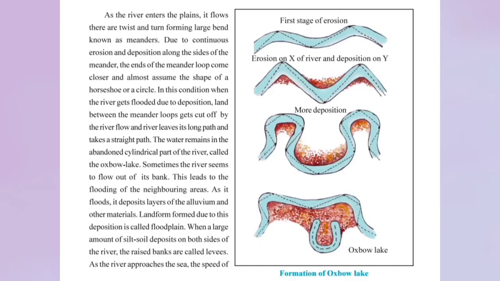Now there are some waterfalls demarcating the border between two nations. For example, Niagara Falls is a demarcation between Canada and the United States. You have Victoria Falls, which is a demarcation between Zimbabwe and Zambia. Then during the youthful stage, since there is a lot of movement of water, you would have a kind of wave movement.